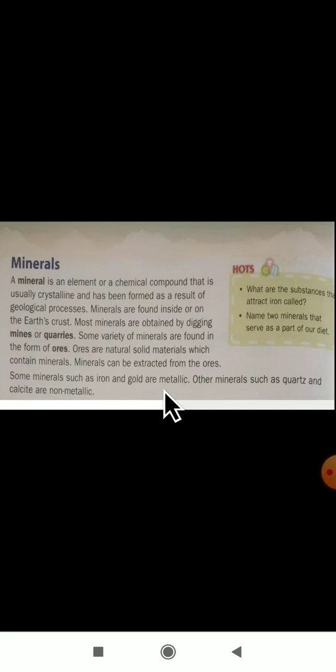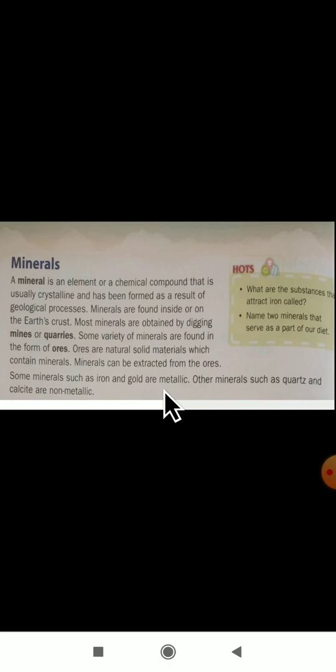Next, we will see about coal. Coal is used as a fuel. It is also used to generate electricity. So electricity generated through coal is known as what, dear students? It is known as thermal electricity.